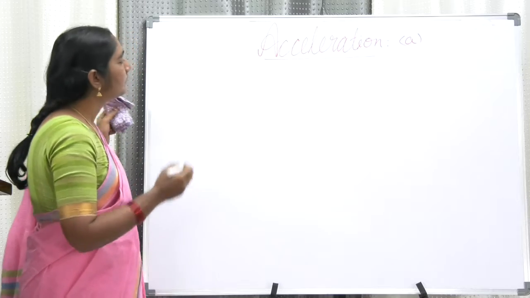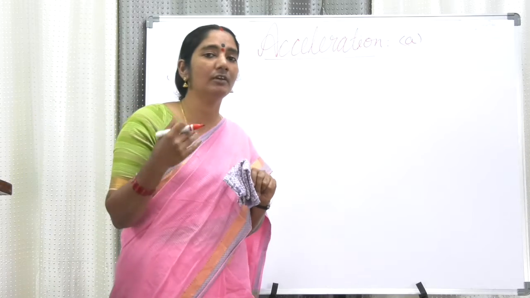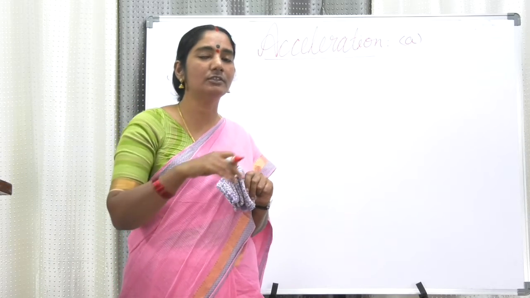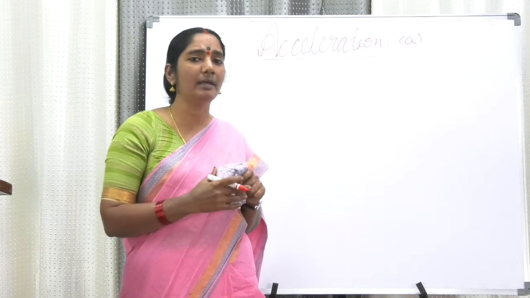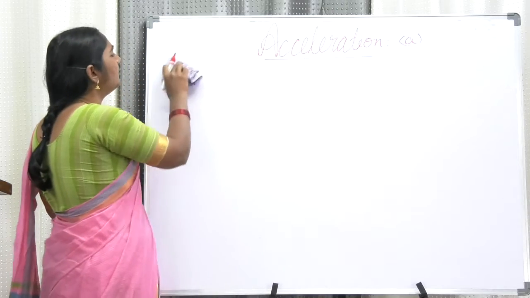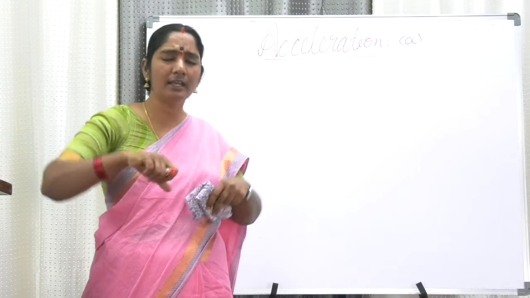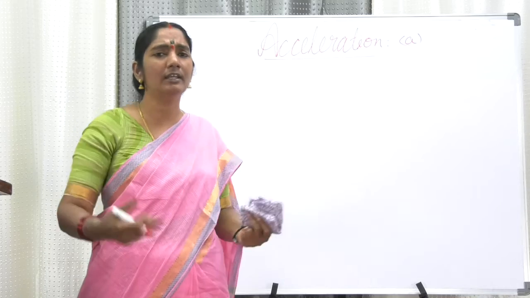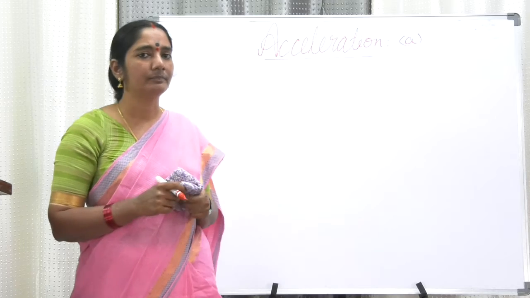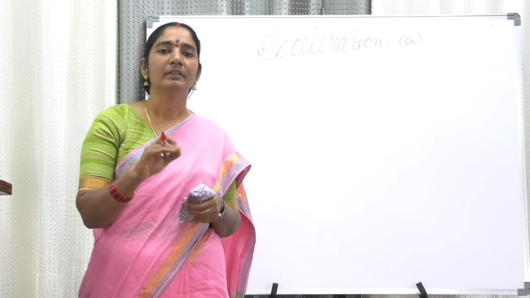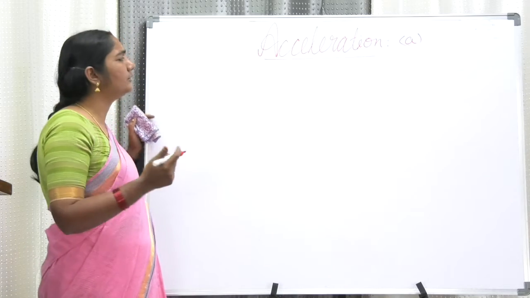Now my dear friends, we have seen what acceleration is and what uniform acceleration is. If the rate of change of velocity is uniform, then it is called uniform acceleration. Then what is non-uniform acceleration? For example, you are going on a road, sometimes you increase the velocity, sometimes you accelerate, again you bring it to rest, again you accelerate, again you decrease the speed, again you increase it. Then you are going with a non-uniform acceleration. When your acceleration is not uniform, you call it non-uniform acceleration, and practically that is what mostly happens.